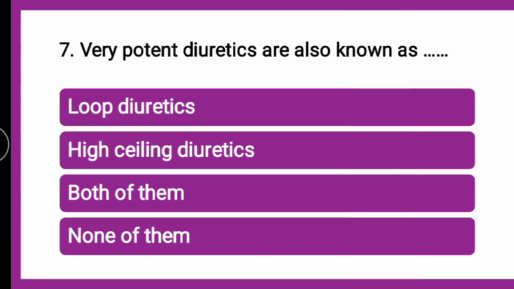Next question is, very potent diuretics are also known as dash. Whether they are also known as loop diuretics, high ceiling diuretics, both of them, or none of them. You can put your answer in the comment section and you can check it later on. For the correct answer, we will go for the explanation now.